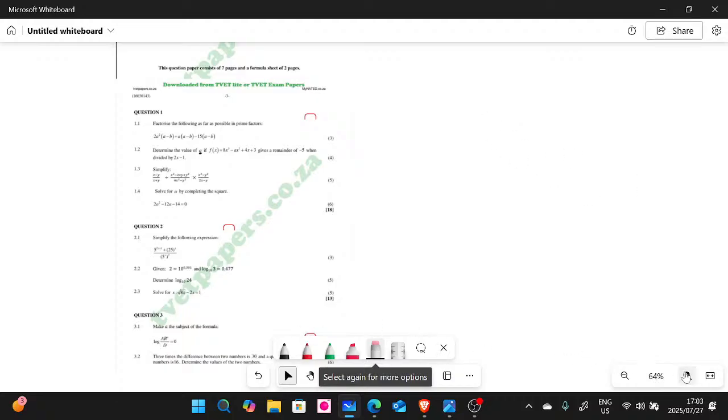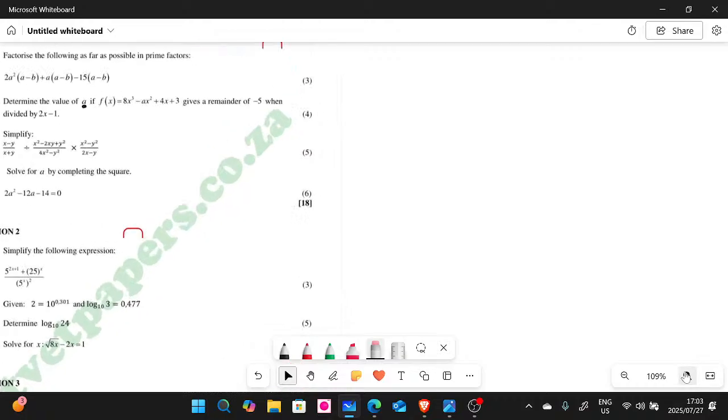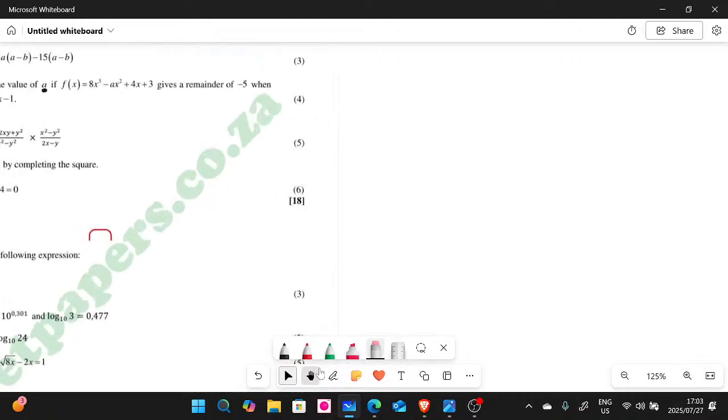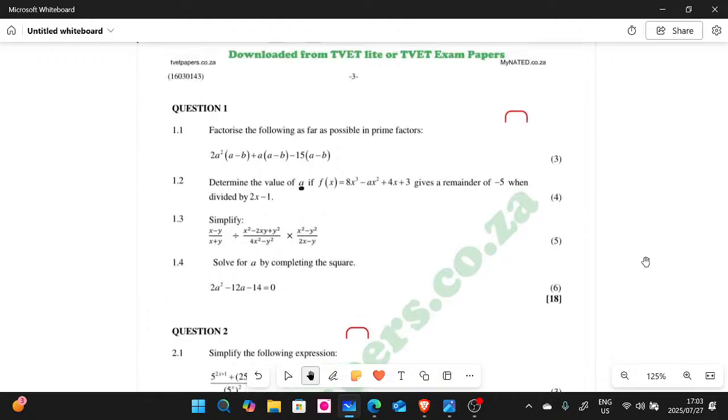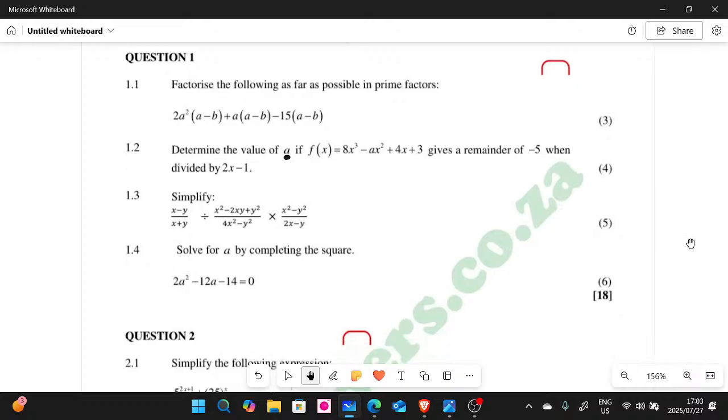I will have to zoom it again, guys. There we go. Let's zoom it. Here we are. Okay, so we have 1.3 there.